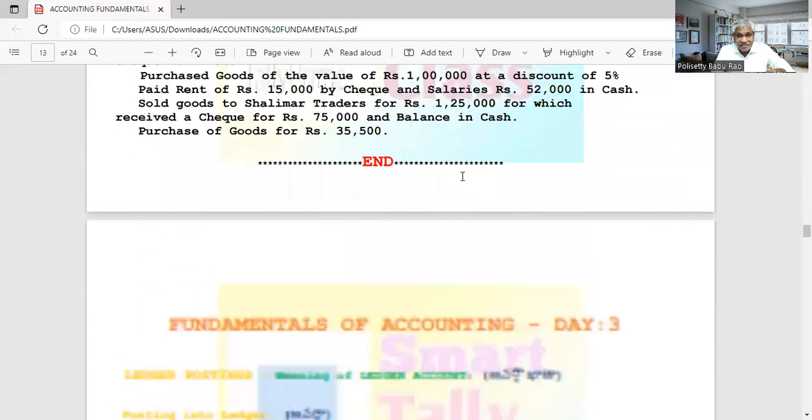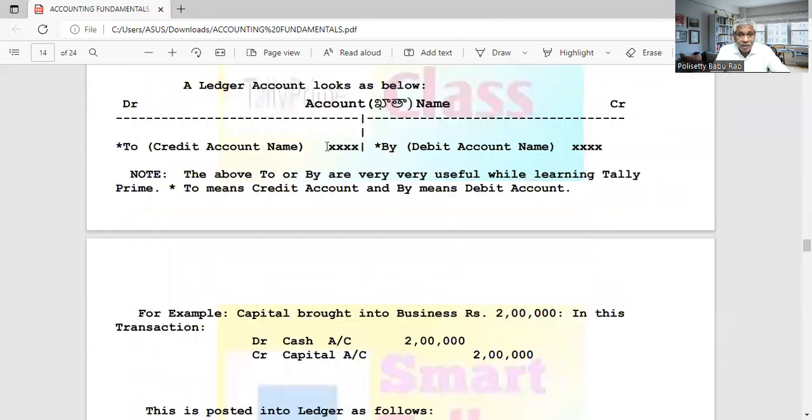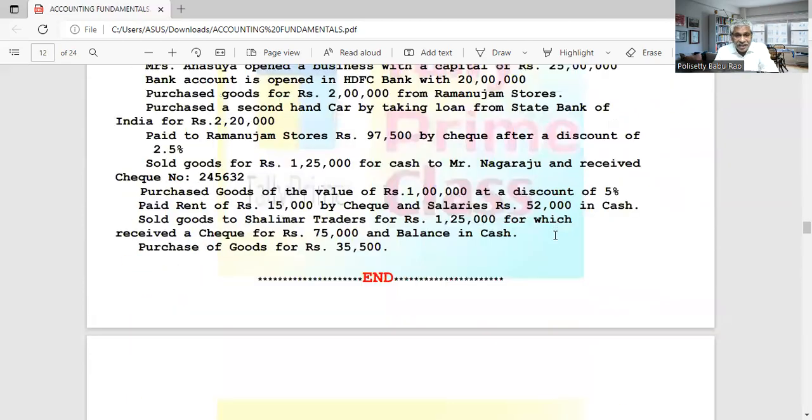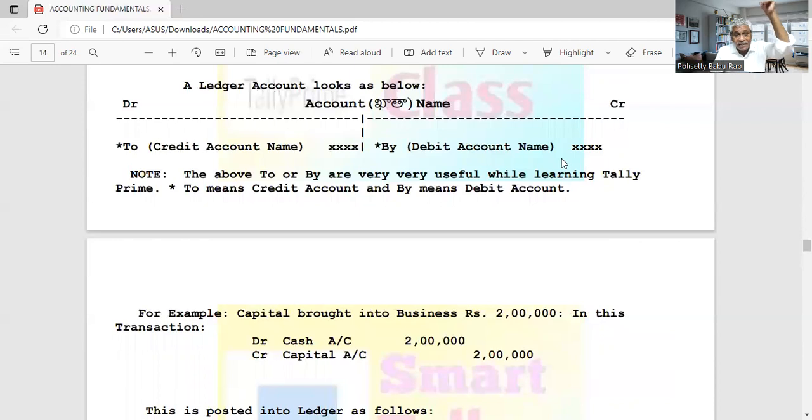Similarly, in the ledger, before the amount, there will be one column called JF, journal folio. In this case, we write where it was first entered in the journal, since we brought it from the journal. That is the journal page number. In the journal, we write the ledger folio number. In the ledger, we write the journal folio number. You write JF, journal folio, and that page number here.